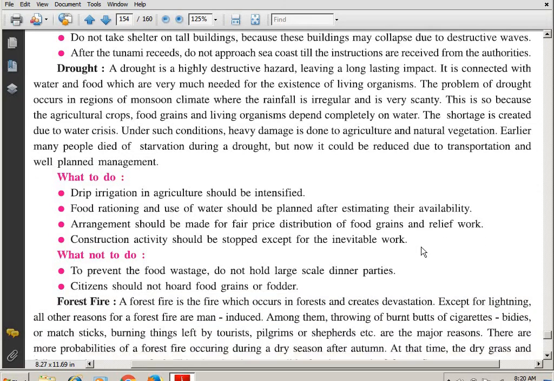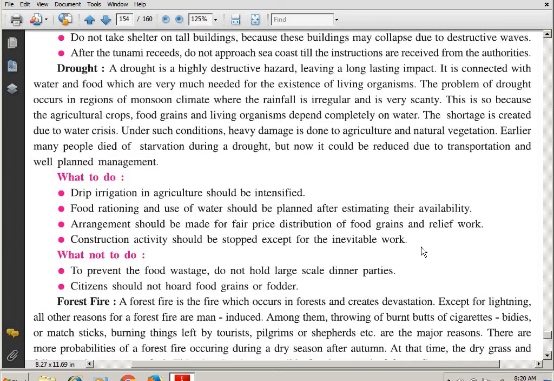Now, drought. A drought is a highly destructive hazard, leaving a long-lasting effect. It is connected with water and food, which are very much needed for the existence of living organisms. When these needs are not fulfilled, when there is no water continuously for some months and maybe years, those regions do experience drought, okay. The problem of drought occurs in the regions of monsoon climate where the rainfall is irregular